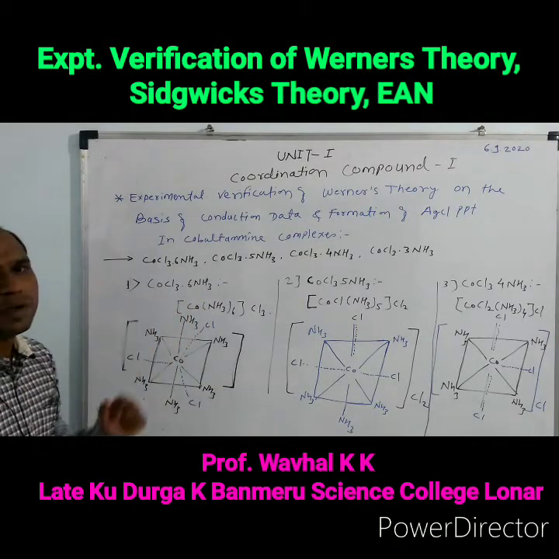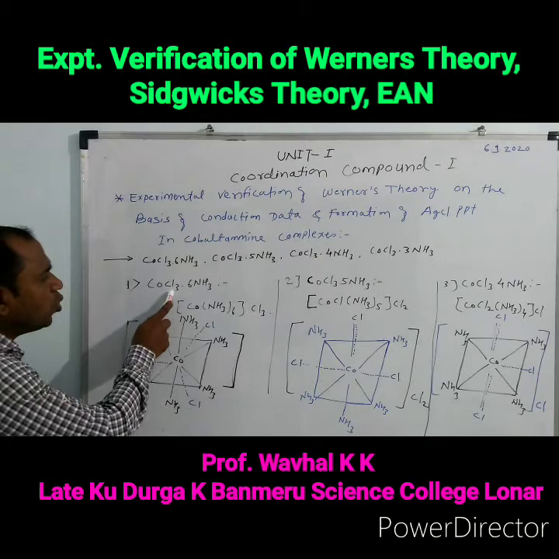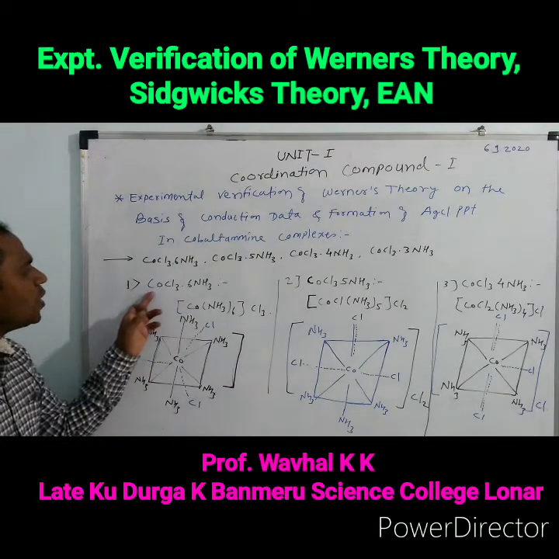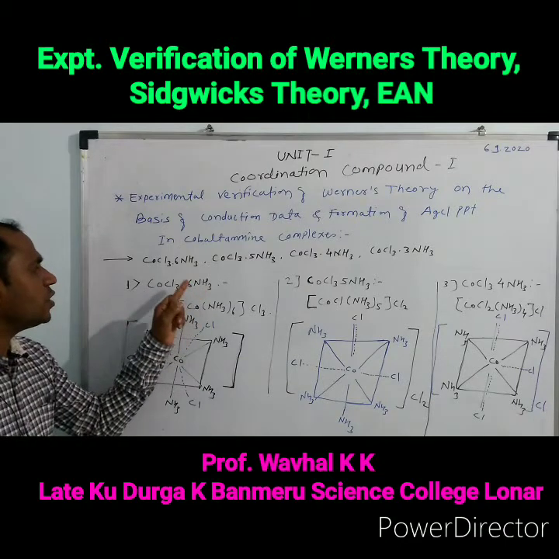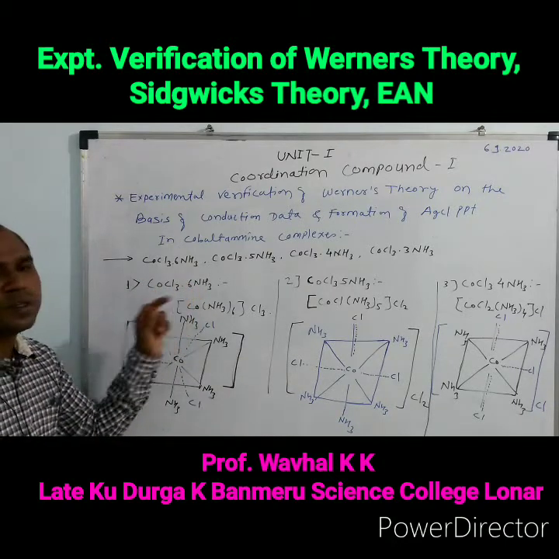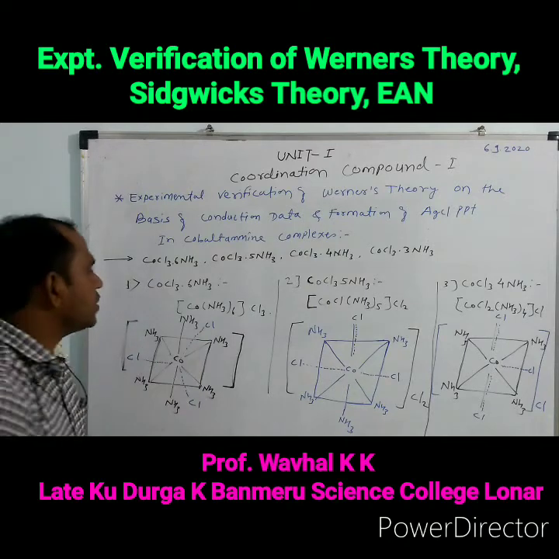The three chlorine atoms are attached to the cobalt with the help of the primary valency.